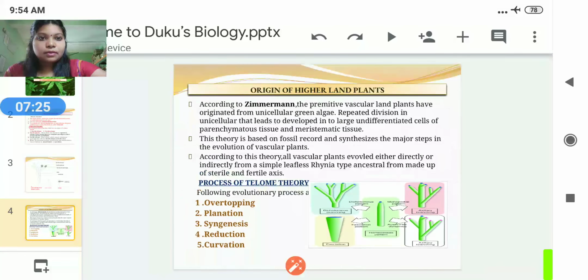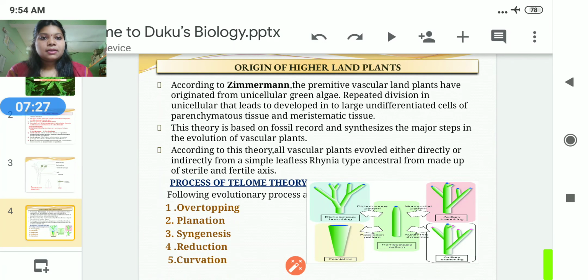Then coming to, according to Zimmerman, the origin of higher land plants, how the land plants originated from the lower plants. Basically, we know that first on the earth there were unicellular organisms, and through many divisions the unicellular cells converted into multicellular organisms or multicellular cells.